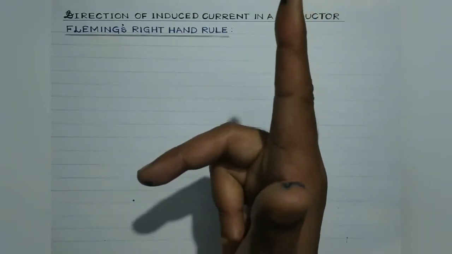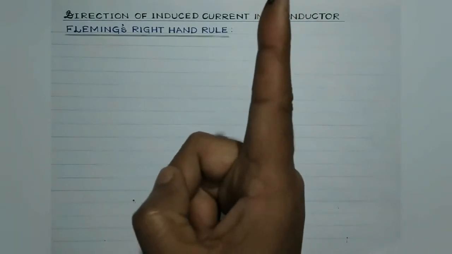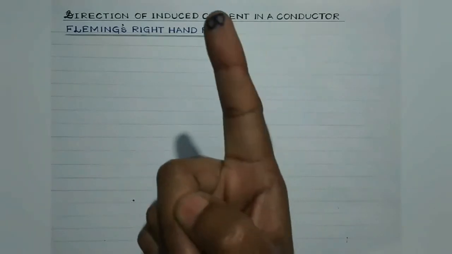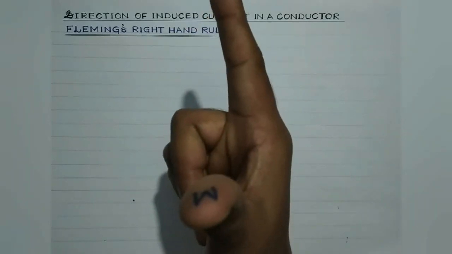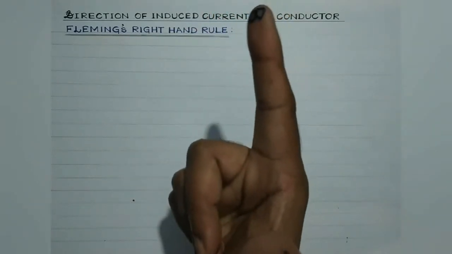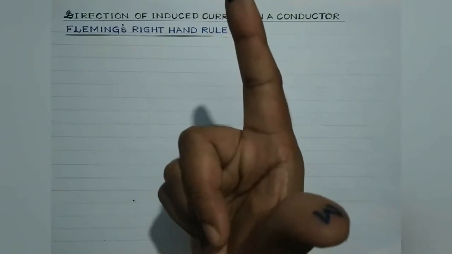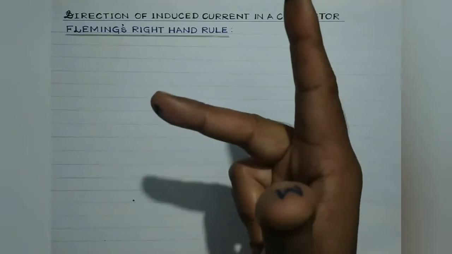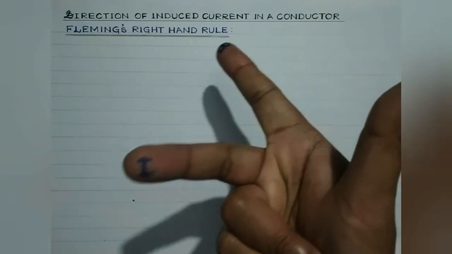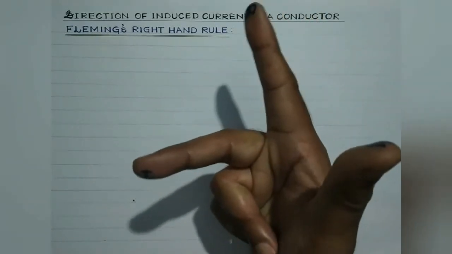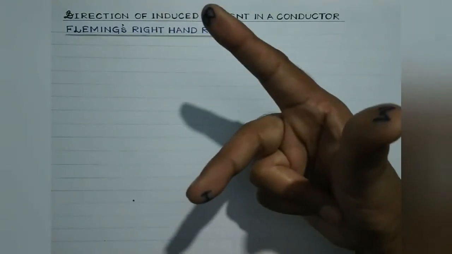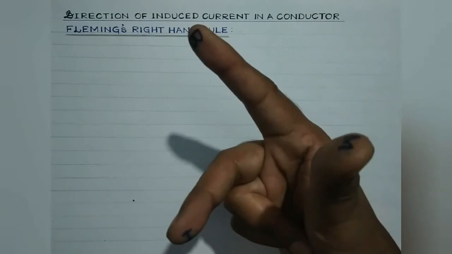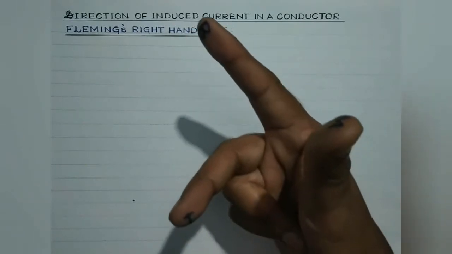In that case, if the first finger points along the direction of the magnetic field and the thumb points along the direction of the motion of the conductor represented by M, then the direction of the induced current is given by the direction of the central finger, that is represented by I. So this is the rule, students. MBI.